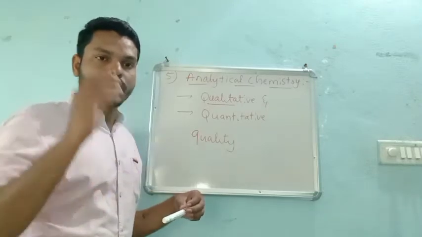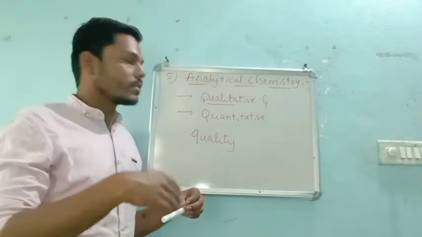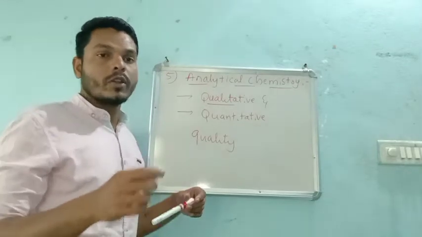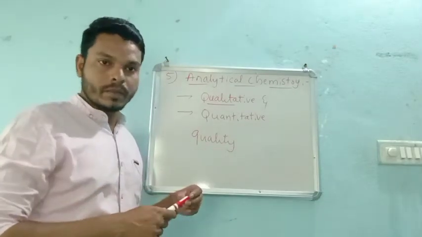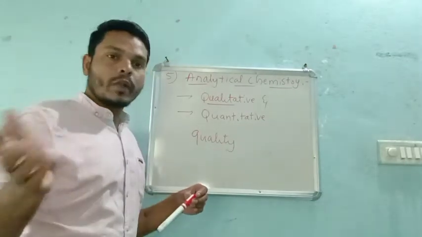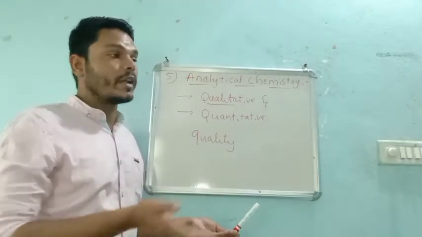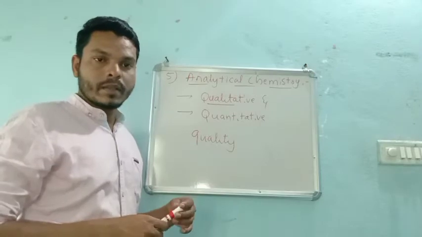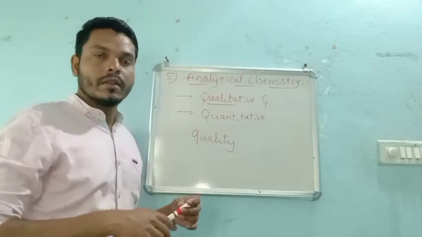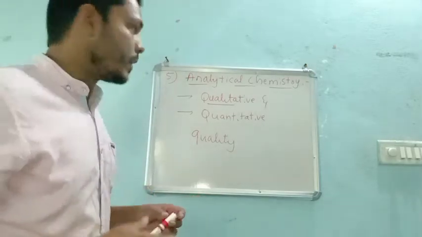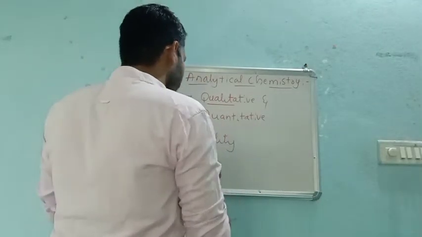Water molecule means we already know its quality: here we have H and O. And sodium chloride means table salt, its quality is NaCl and it is a solid, right? So this is about quality. What then is quantity?